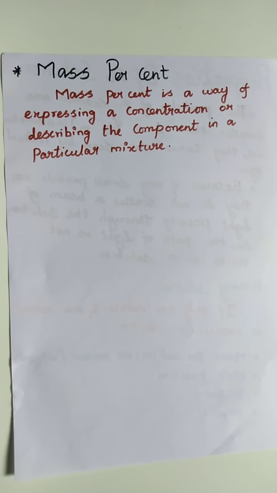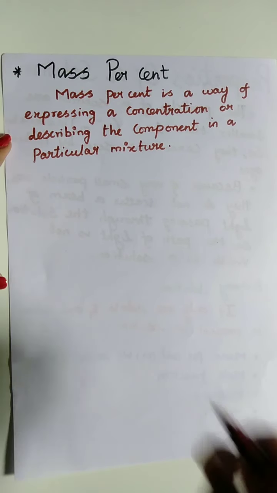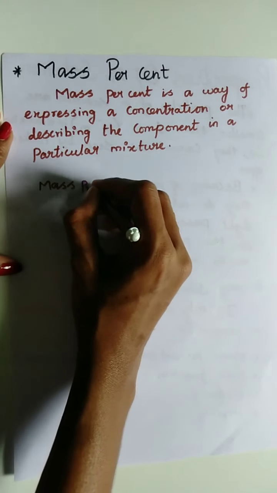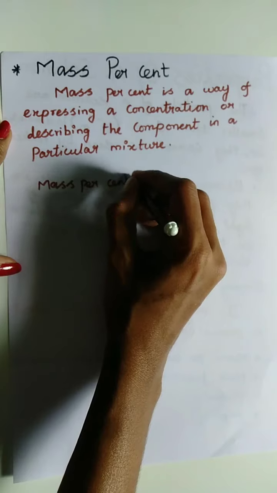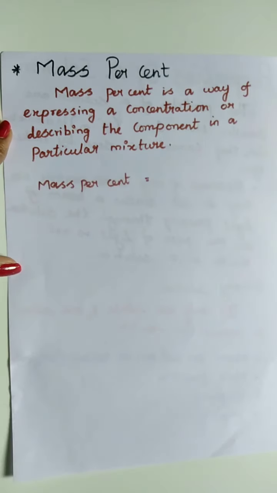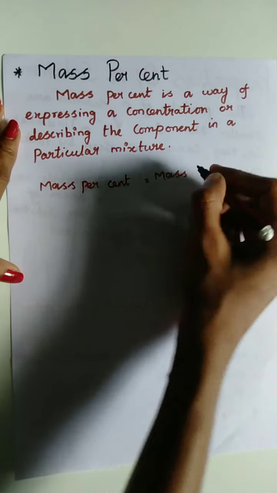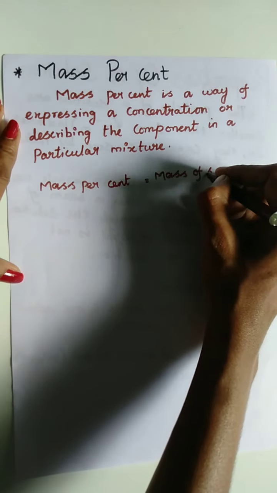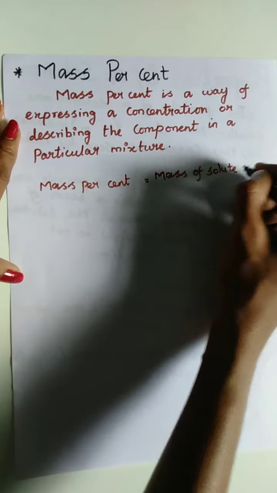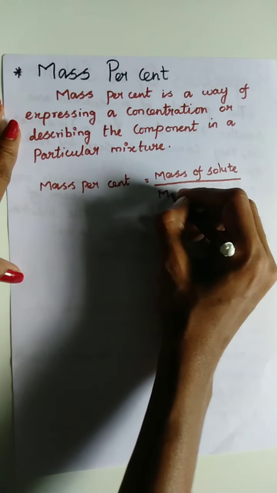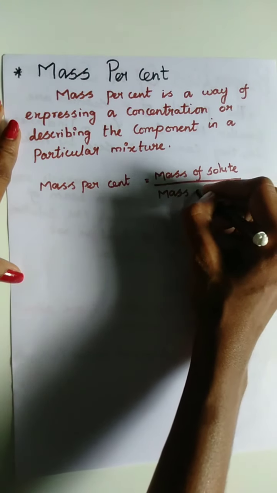It is obtained using the following relation: mass percent is equal to mass of solute divided by mass of solution.